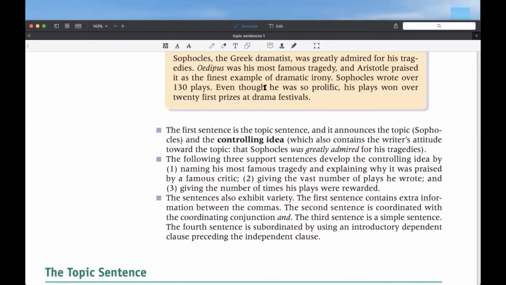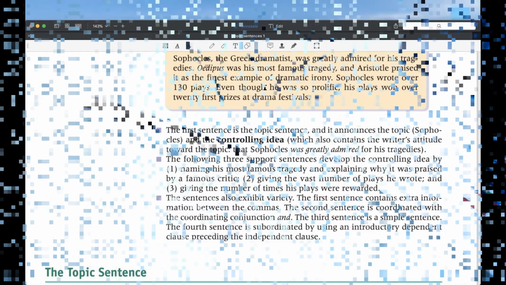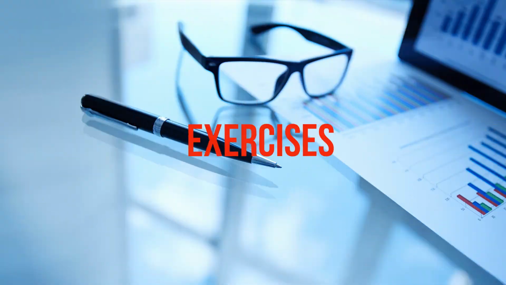And then we have the controlling idea, that would be the rest. Greatly admired for his tragedies, right? This is very important. And according to that sentence, we have to find supporting ideas to clarify the idea that Sophocles was an admired dramatist, right?